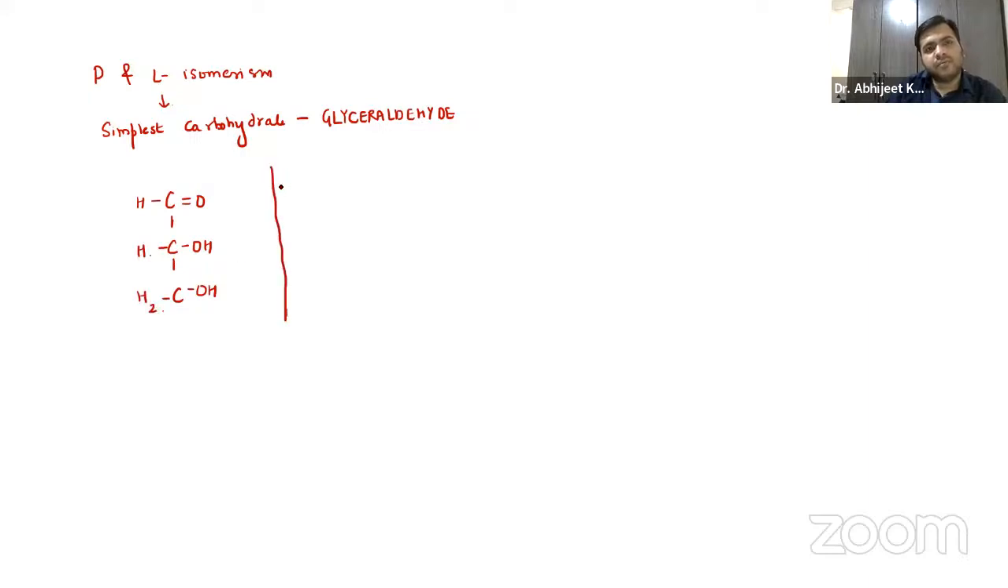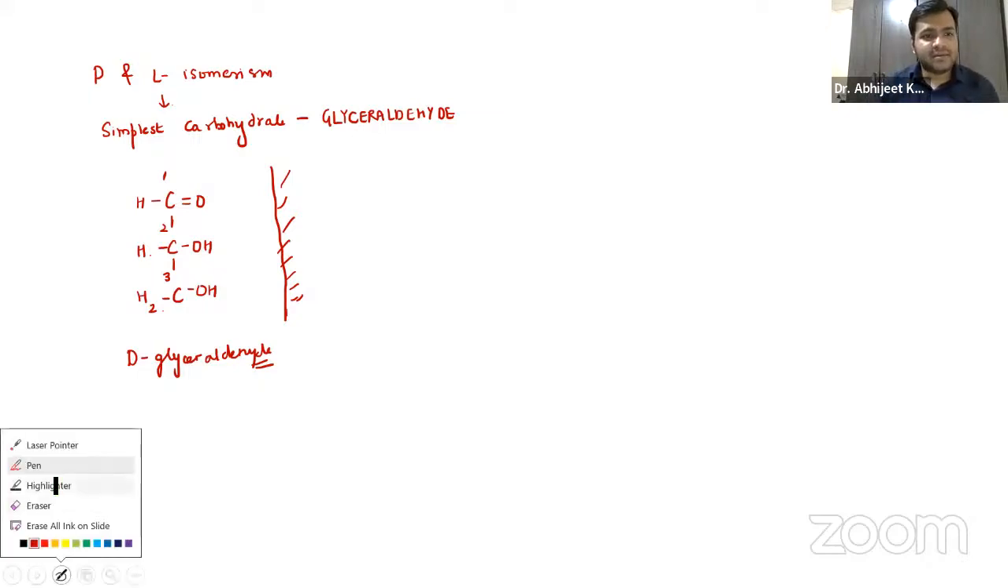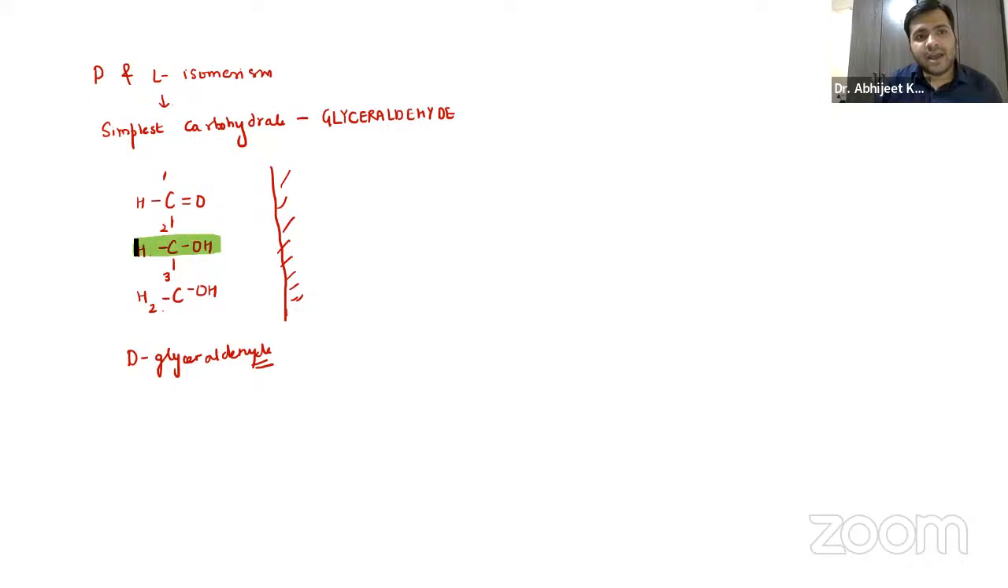Now, just try to see what I'm telling you, D and L isomerism and the parent carbohydrate. So we have 3 carbons, first, second, and third. That basic structure that we have drawn is called D-glyceraldehyde, right? Remember guys, over here we can find only 1 asymmetric carbon atom, that is the penultimate, the second carbon atom, right?